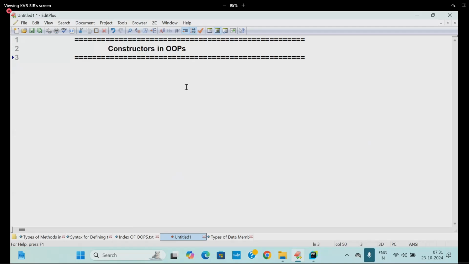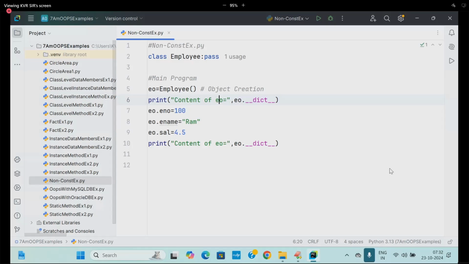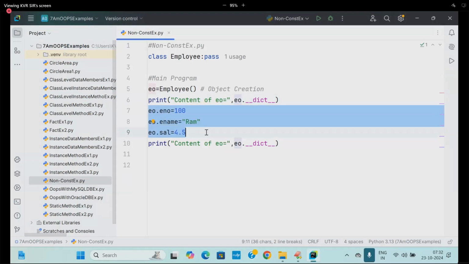Whenever I open an account in the bank, your balance is initialized with what? 500 rupees minimum. Are you following me? The moment I create an object, I want to place my own data inside the object without leaving the object empty. That is known as what? Object initialization. Who will do object initialization? Constructors. Online students, are you following? This is called what? Placing the data in the form of data members in the object.